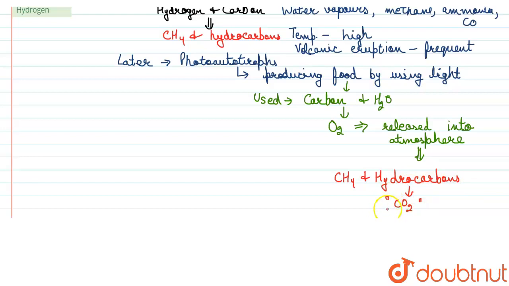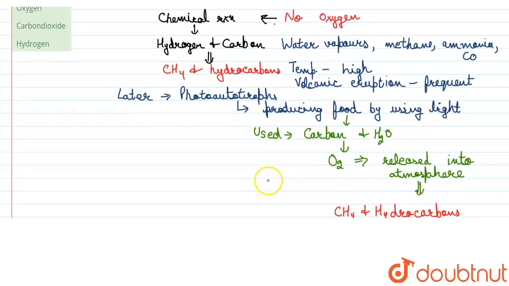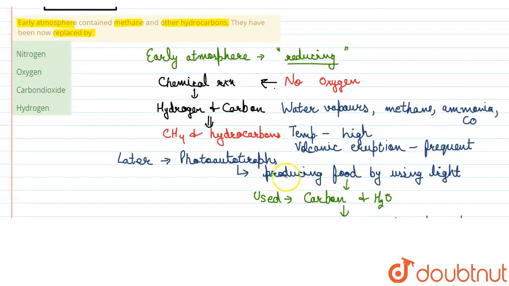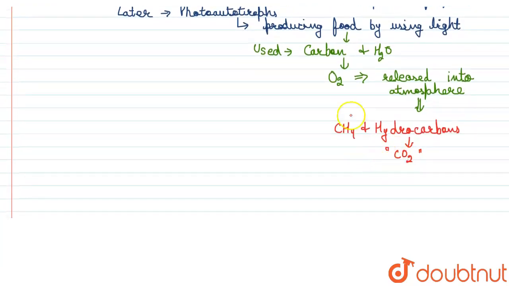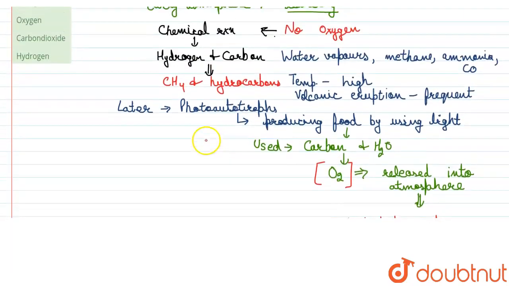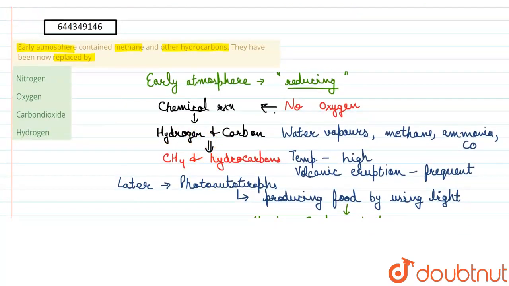dioxide. Even today, these compounds are present in the atmosphere, but they are present in very less amount. But majorly, due to the presence of oxygen, these compounds converted into carbon dioxide. So our answer would be that now in today's atmosphere, these compounds like methane and hydrocarbons have been replaced by carbon dioxide. Option C is the right answer.